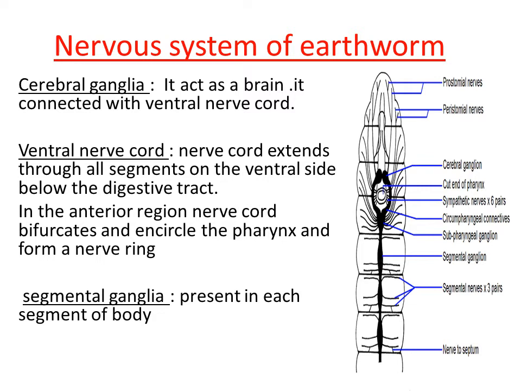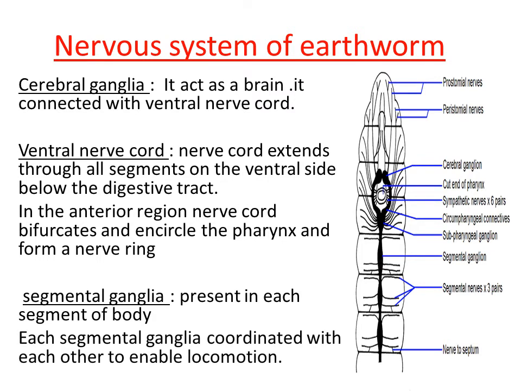So any changes happening around the earthworm are sensed in each of the segments, as they consist of the ganglia. Understood? And one more function of this segmental ganglia is that it helps in the coordinated movement of the earthworm. In the earthworm we can see the S-shaped setae present in each of the segments for locomotion, right?